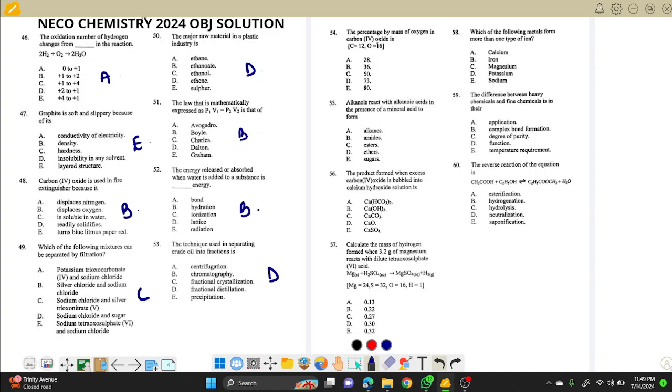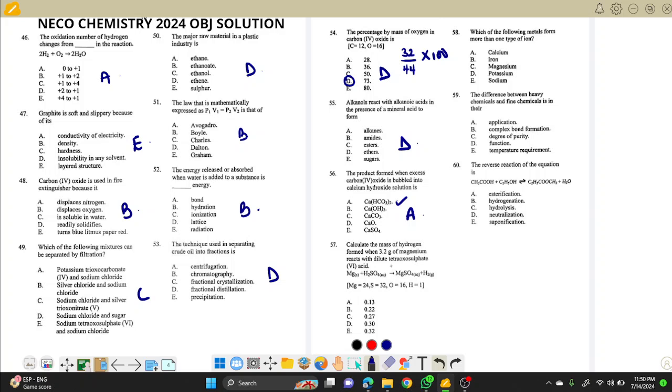Calculation again. The percentage by mass of oxygen in carbon IV oxide: O2 is 32 over carbon IV oxide, which is 44, times 100. Guys, you can do this. I think it's close to 73. Please confirm this, my battery will go off anytime now. Which compound can react with alkanoic acid in the presence of mineral acid to form esters? Go for D, esterification. The product formed when carbon IV oxide is bubbled into this is lime water. So this is A. Go for A. A is correct here.